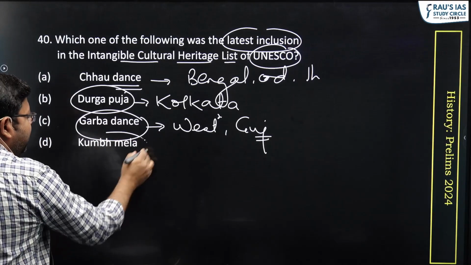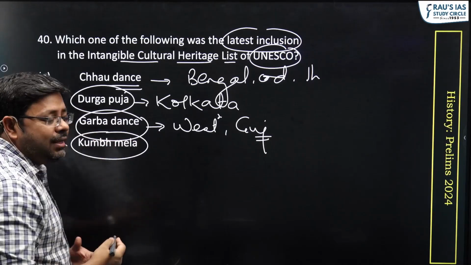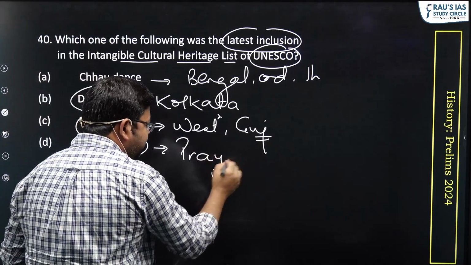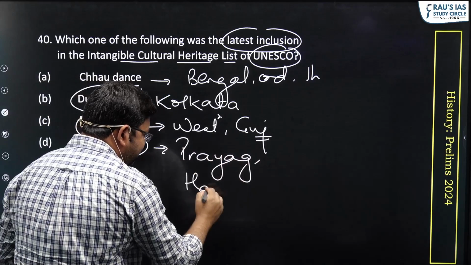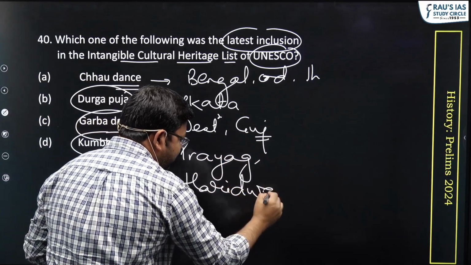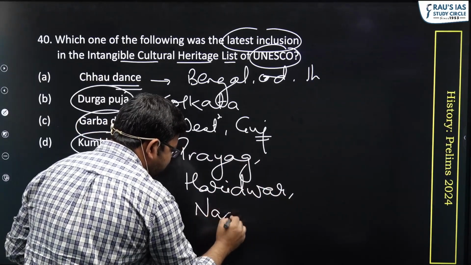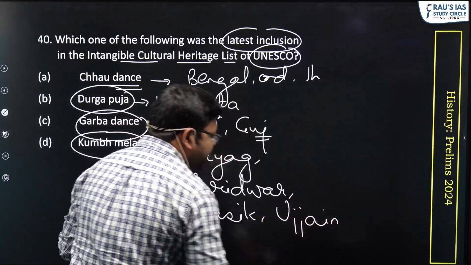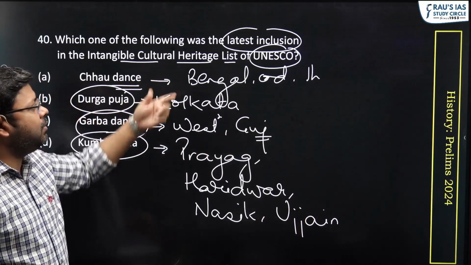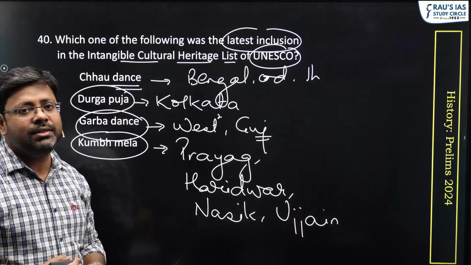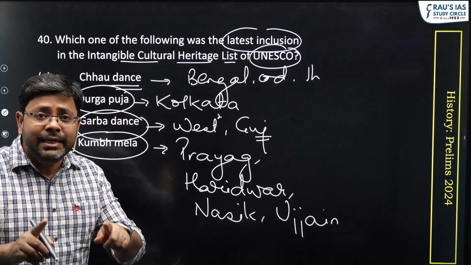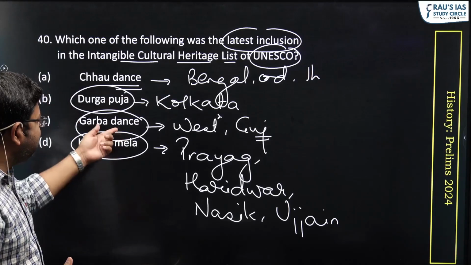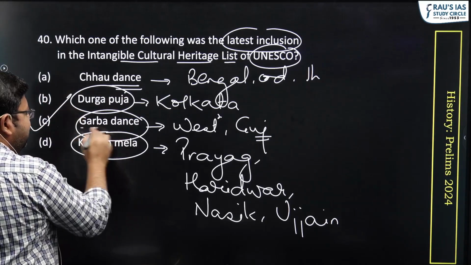And the Kumbh Mela, which is convened every 4 years in places like Prayag, Haridwar, Nasik, and Ujjain, is the sacred festival of the Hindus and is also part of the UNESCO intangible cultural heritage. But the latest addition from the Indian side in intangible cultural heritage is Garba. So the answer here would be C, Garba dance.